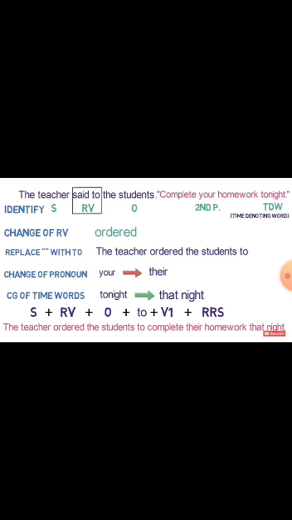Then we change it into: the teacher ordered the students to complete their work that night. Which means the structure will remain: subject plus reporting verb plus object plus "to" plus first form of the verb plus the reported speech.